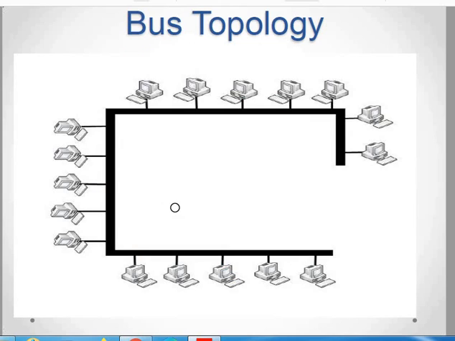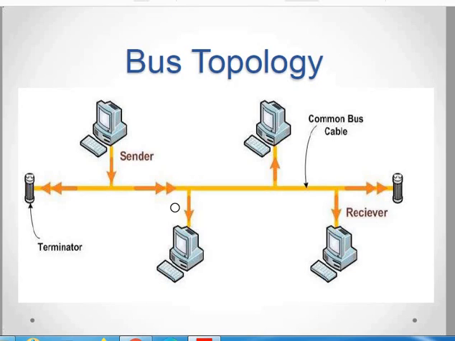So this is the example of maximum number of devices connected in a single line. This is the example of bus topology. As I have already discussed, here there is a terminator and this information is sent along. Every node will check for its token. If the information is not meant for me, it simply acts as a repeater and passes the information to the next.